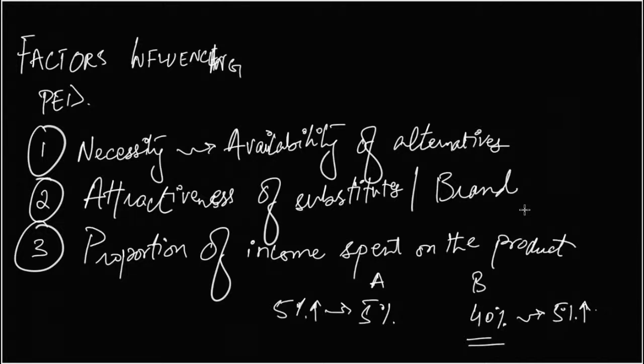For example, if I eat chewing gum, a very little 0.1% of my monthly budget gets spent on chewing gum. If there is a 100% increase in the price of the chewing gum, it would increase to 0.2%. Most likely my demand for chewing gum won't change. But if the rent goes up by 100%, it means that 80% of my income now gets spent on this. The demand for this product would definitely change.